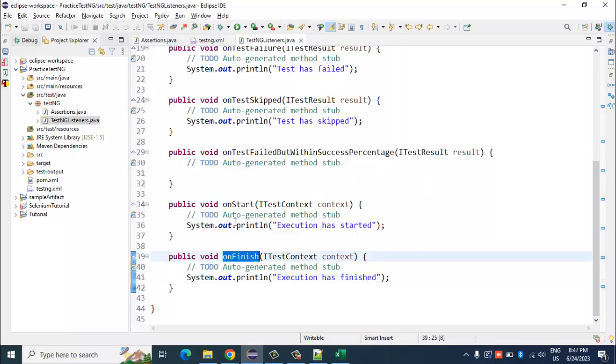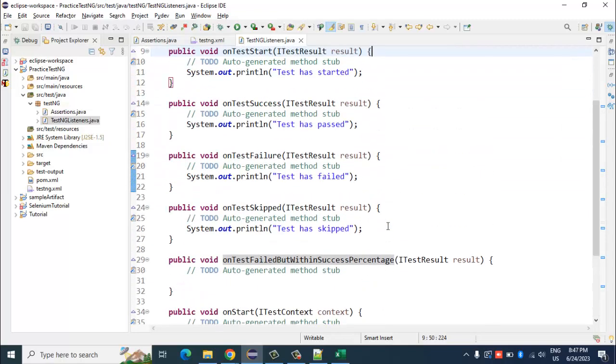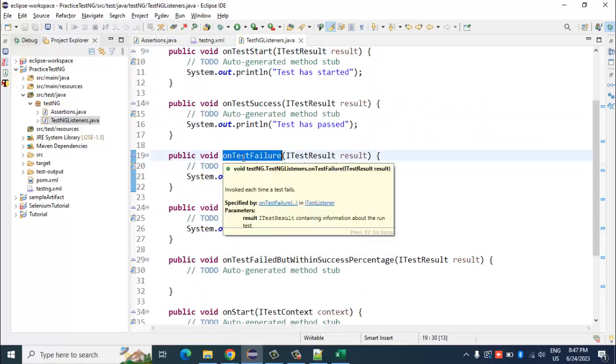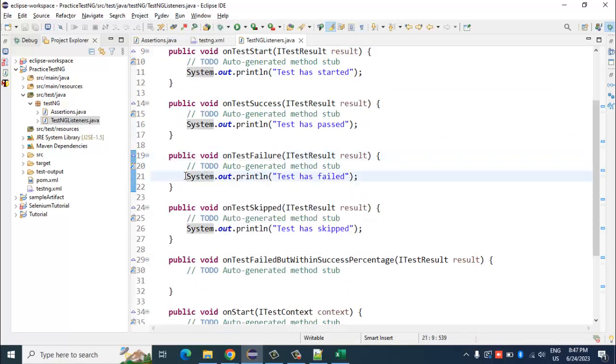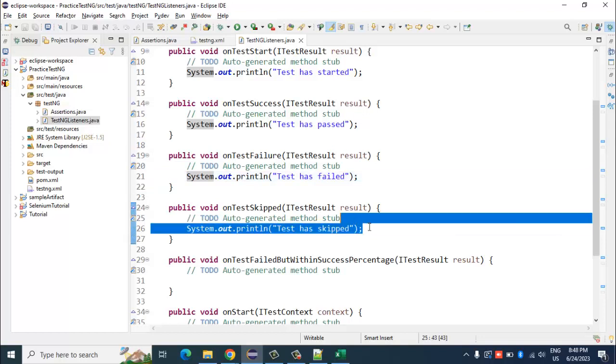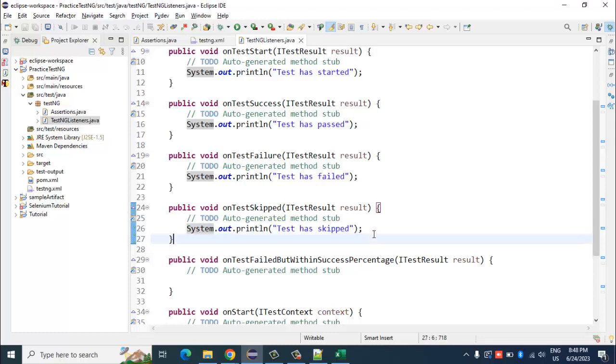Currently I have just mentioned these print statements, but generally, especially on test failure, we use the concept of taking a screenshot. When a particular test fails, we expect the framework to capture a screenshot so that we can see why it has failed. We will see that in our framework sessions, so don't worry about it. For now, just to understand what a test listener is, see when these statements are getting printed.